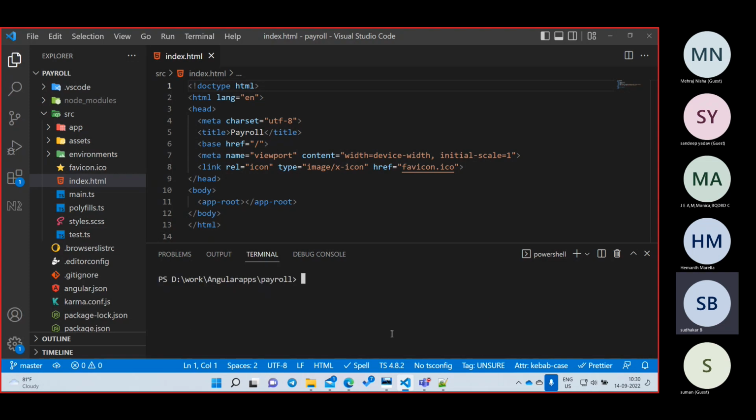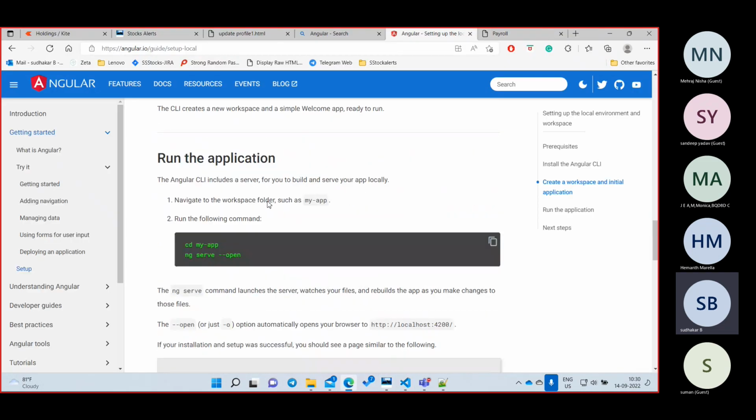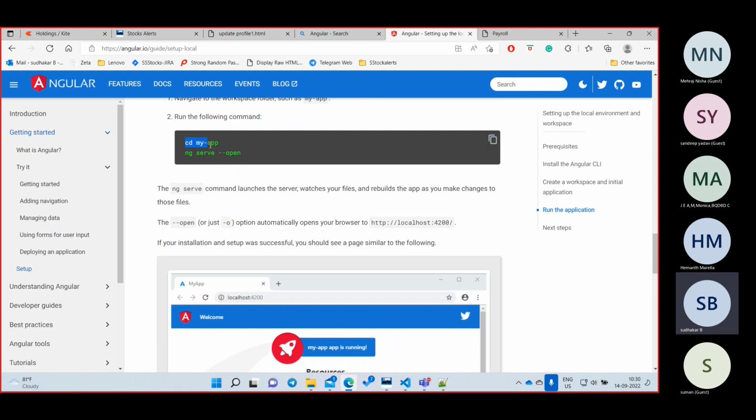I'm going to type clear. Clear is not an Angular command, it only clears the screen. This is a Windows command. Now I have done it. Now I am going to start my project. Let us go to the original website. They are saying cd means change the directory. That means we are already there, we no need to write this command.